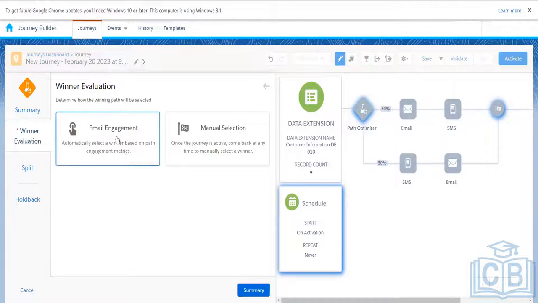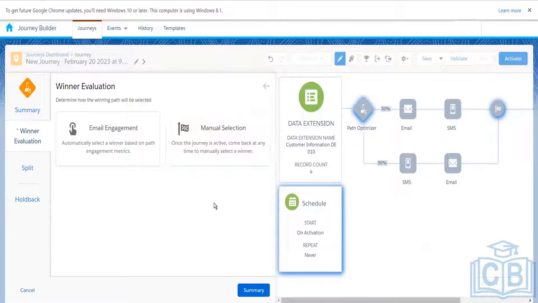The first one is email engagement. Let's say we have the email activity in our path. Based on the engagement, whichever email gets the maximum open rate or click rate, the system will declare that path as the winner. It will automatically select the winner based on the engagement metrics.